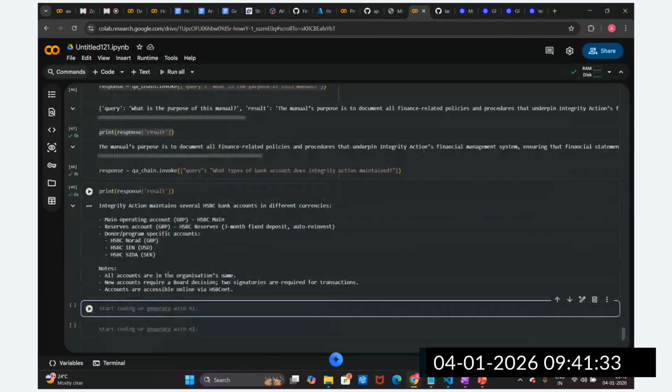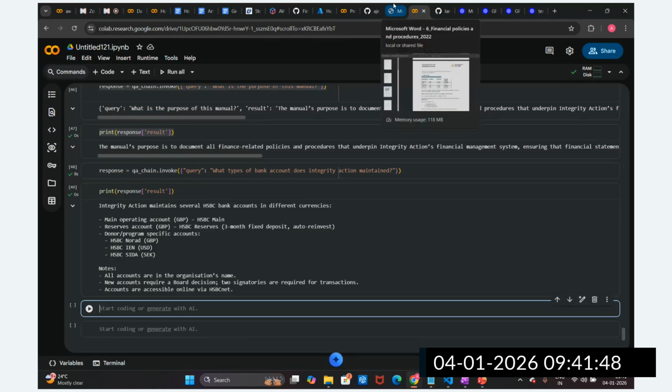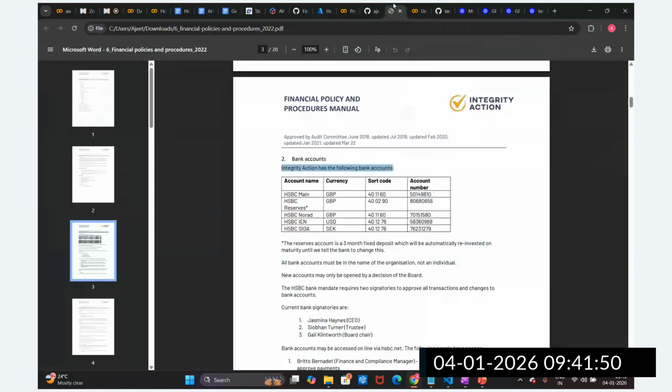Now you can see it is able to capture this, guys. The main operating account is HSBC Main, right? Then HSBC Reserve, then HSBC Nora, IEN, SIDA, and these are the notes, right? It is able to fetch this tabular data correctly. Okay, let's try out the different documents also.